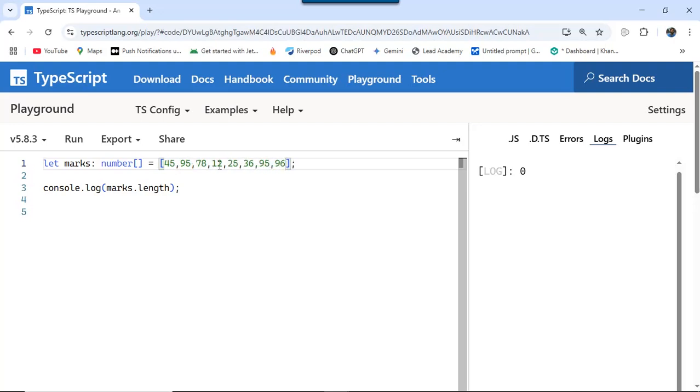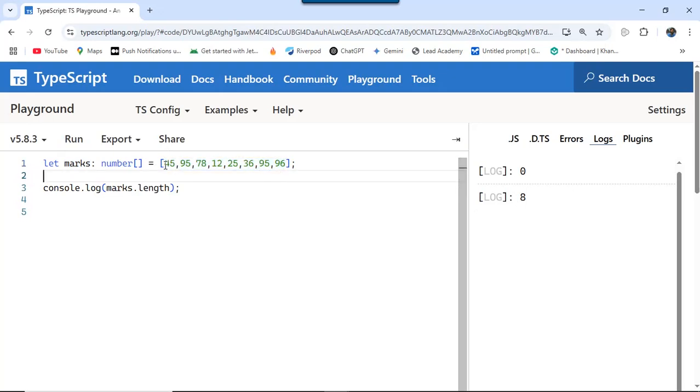So maybe I have put 8 items, and if I run this program one more time, it clearly says that now the length of this array is 8, and in this way we can put multiple items inside the same variable, and these items are ordered by index.